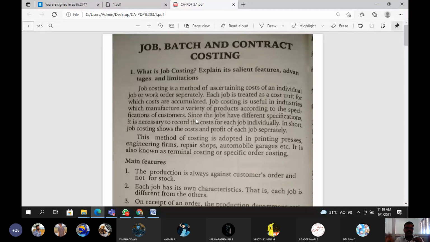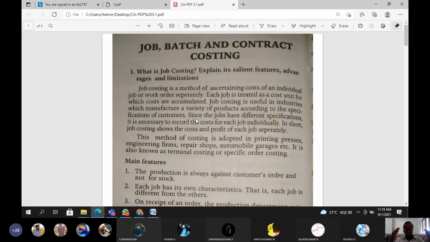After completing the construction work, how much total expense was made for that work? That is called a job or work.